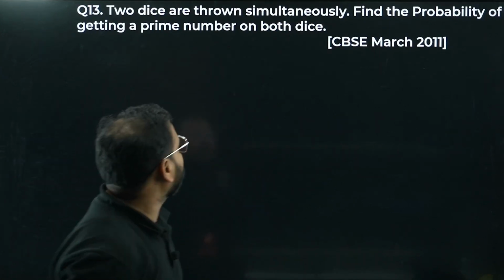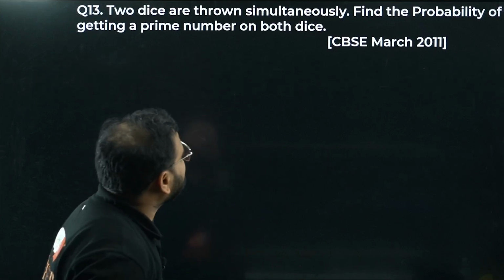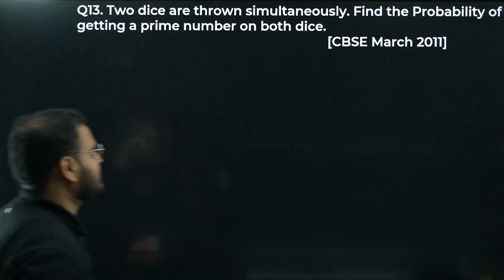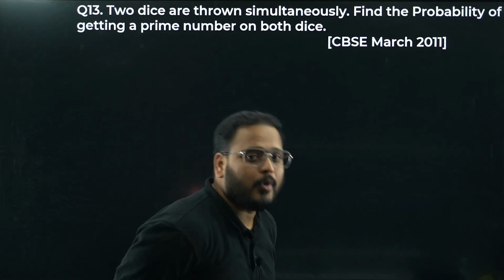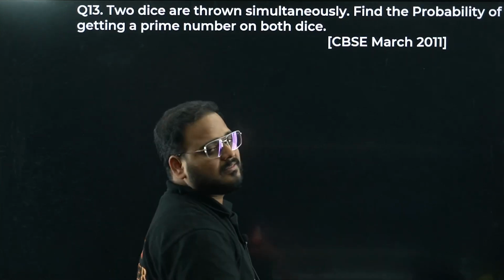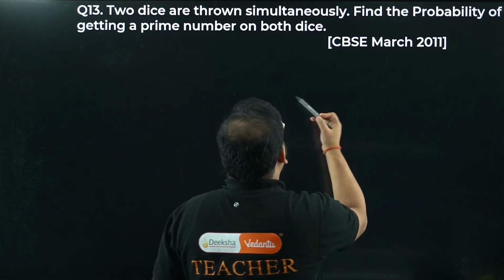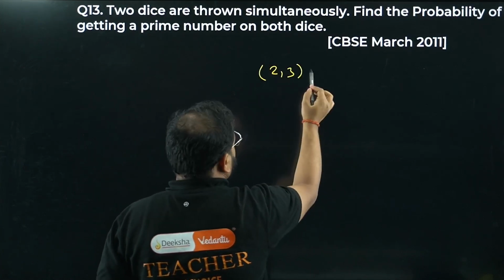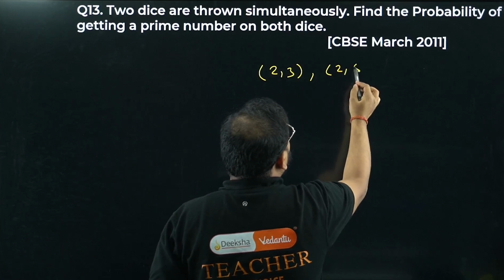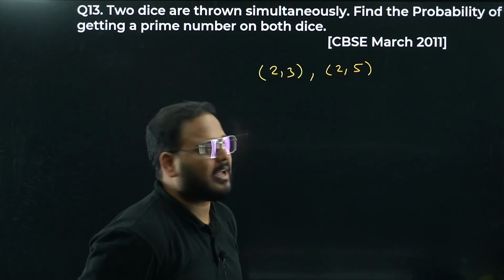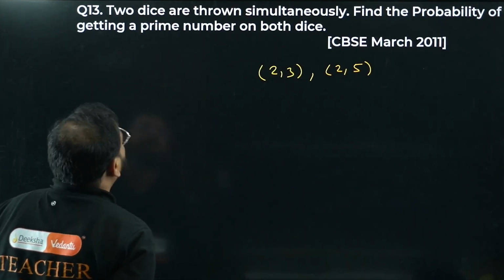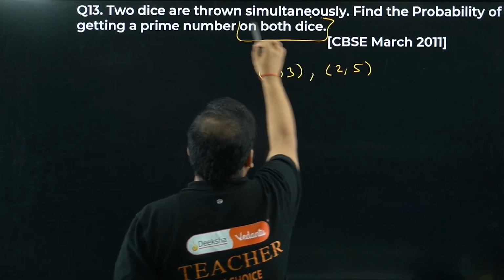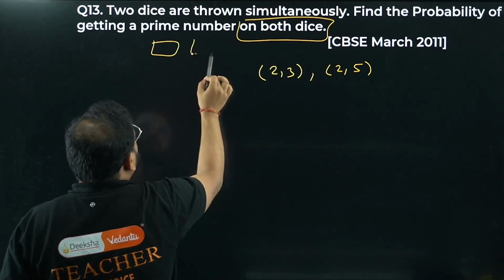CBSE March 11 paper. 2 dice are thrown simultaneously. Find the probability of getting a prime number on both dice. So what we can do, two approaches are there. Write all the arrangements like this. So we can write here prime numbers, right? 2 3, then 2 and 5, because 2 4 is not there, 2 6 is not a prime. They're saying both, so for both displays, display 1 and display 2, both should be prime.